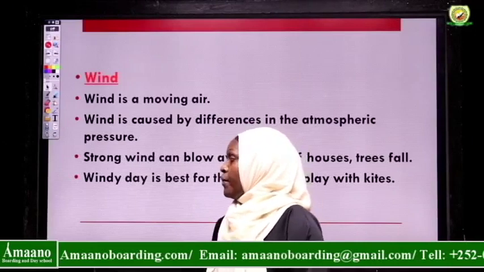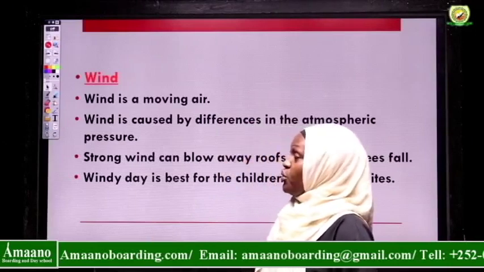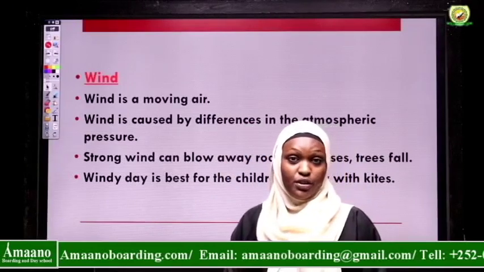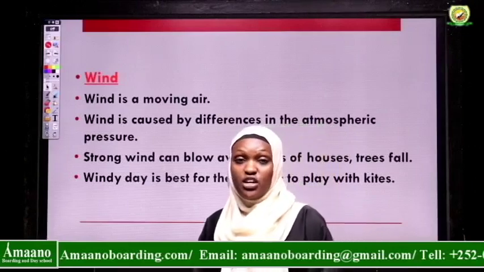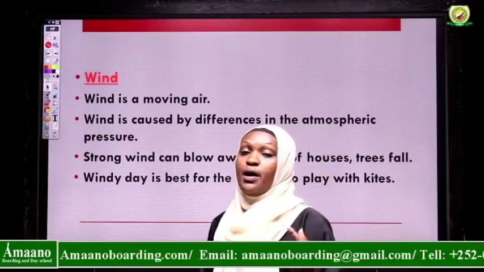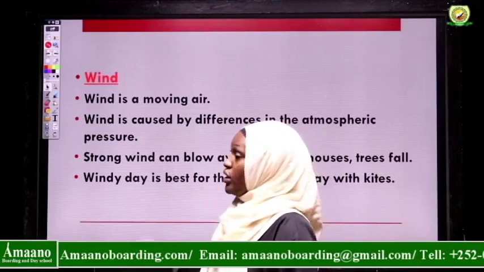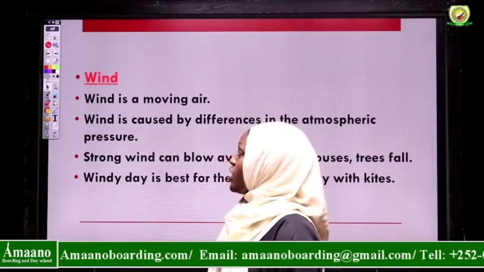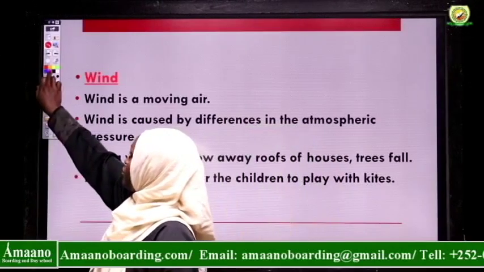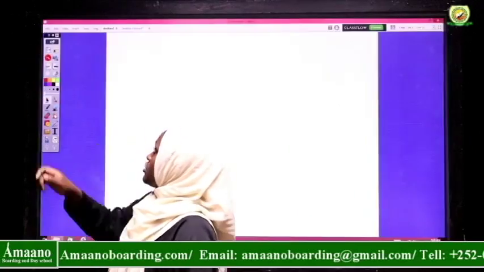So today we were learning about the elements of weather, and we have talked about the sunshine, the clouds, rain, and wind, and I've said we have symbols of weather and we have elements of weather.